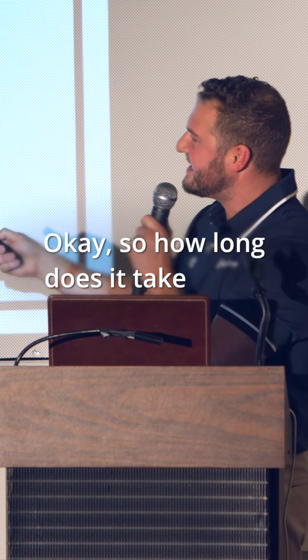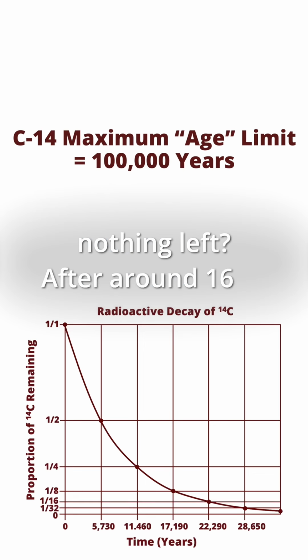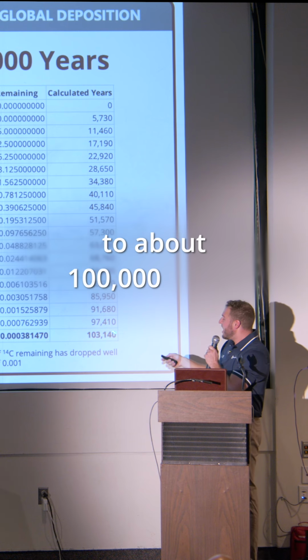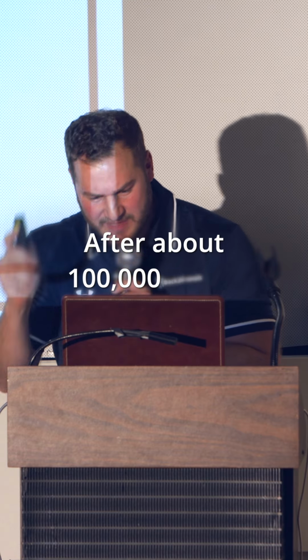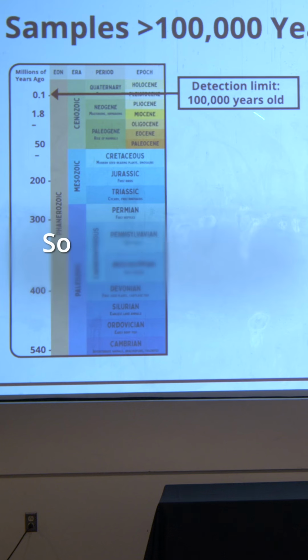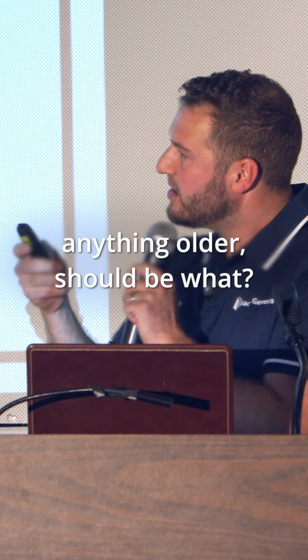Okay, so how long does it take to get to that point where there's nothing left? After around 16 or so half-lives, the amount of carbon-14 left, the percent remaining, goes all the way down to 0.000. That's equivalent to about 100,000 years. After about 100,000 years, there should be no more measurable amount of carbon-14 left. So anything below this threshold of 100,000 years, anything older should be what?